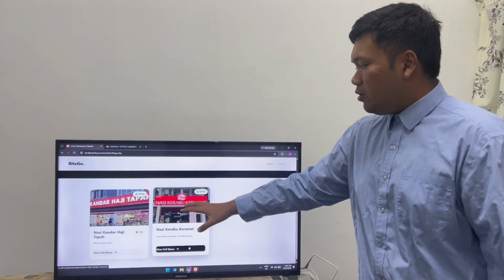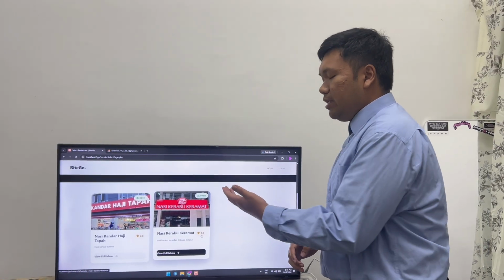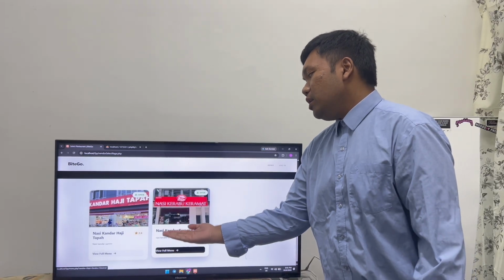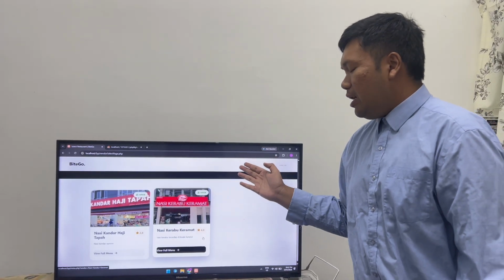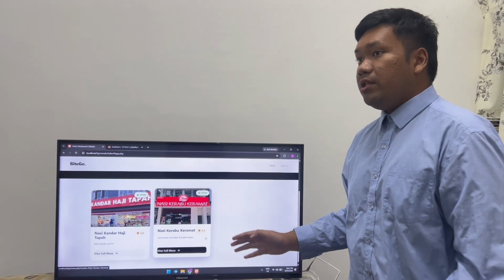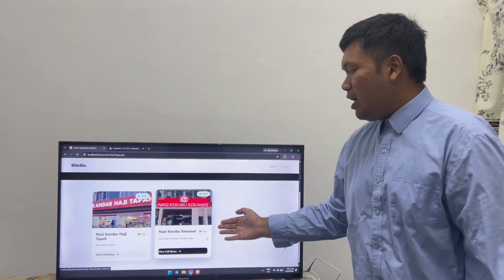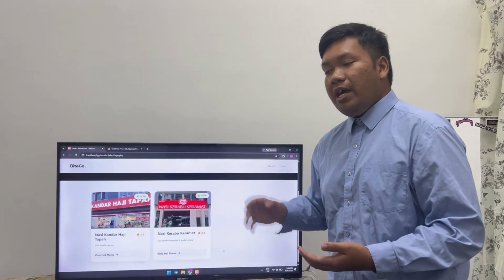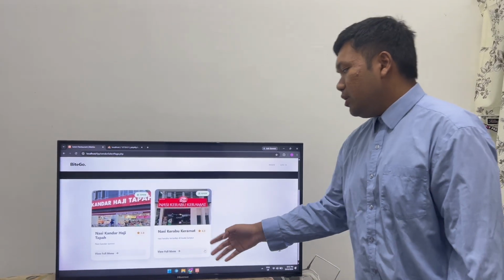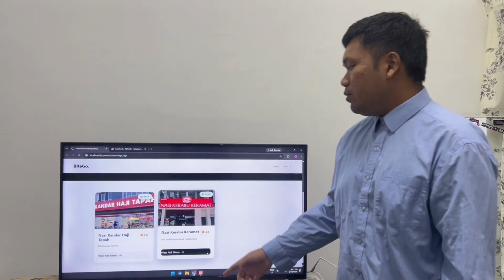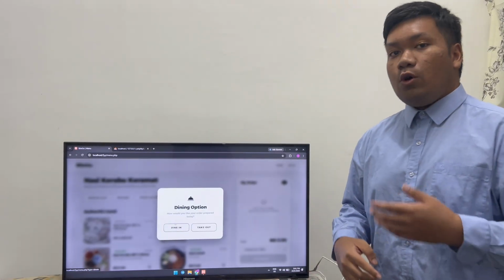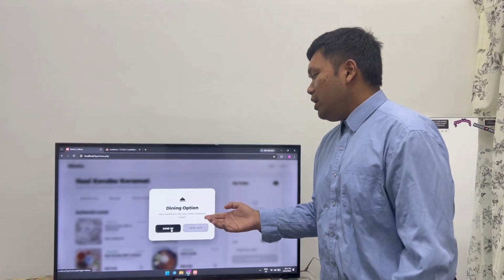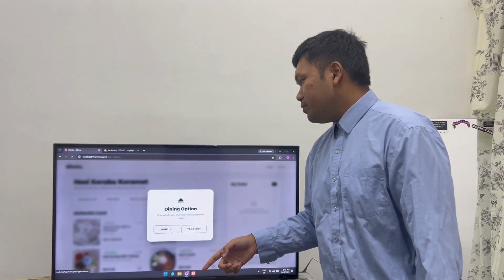So from this section also, it will show if the vendor is closed or open. It will show the name of the vendor and some description about the vendor and their rating from the past customer that using our system and order to their vendor. So let's take a look in full menu. Before they want to order, they need to decide if they want to dine in or take out from the restaurant. So we want to dine in.